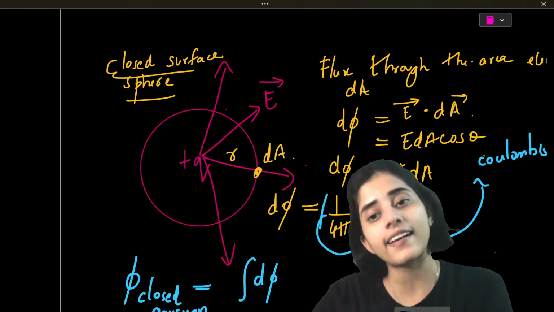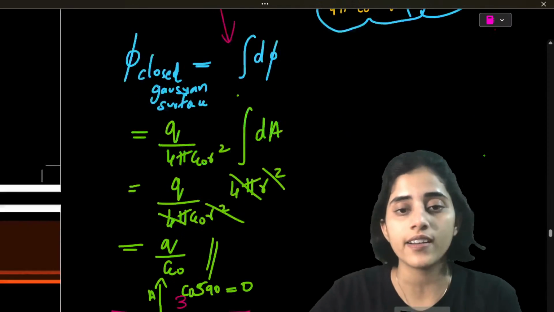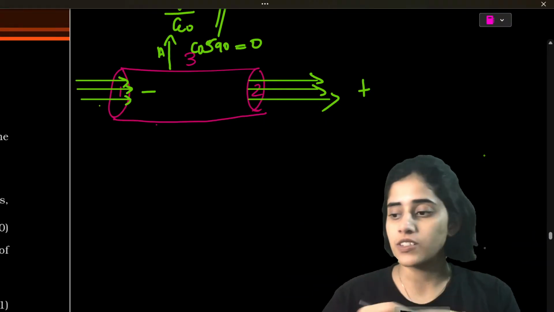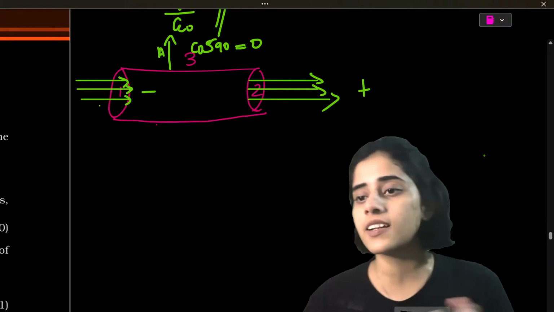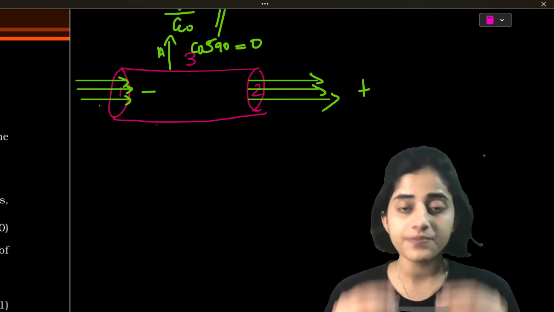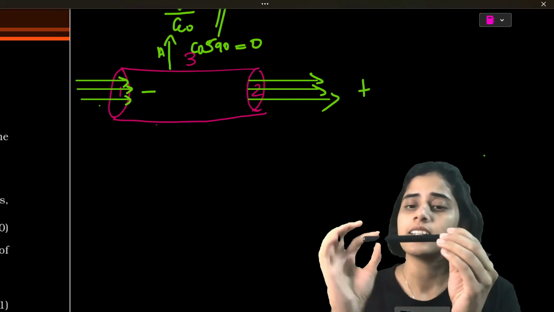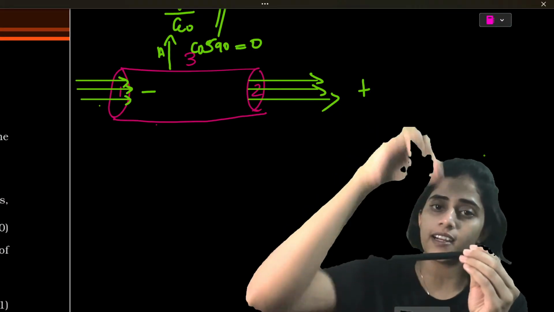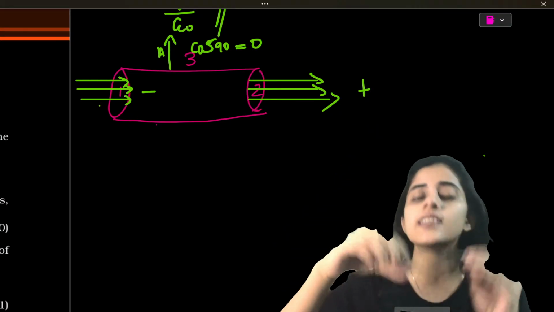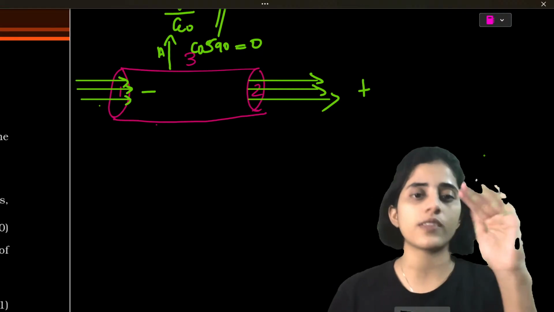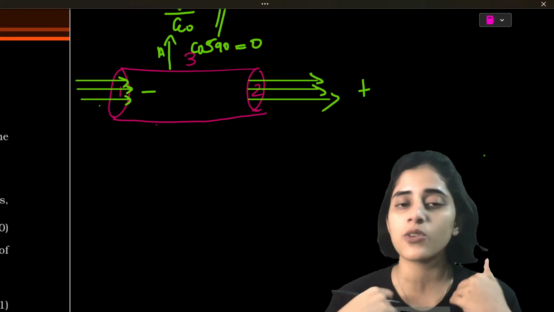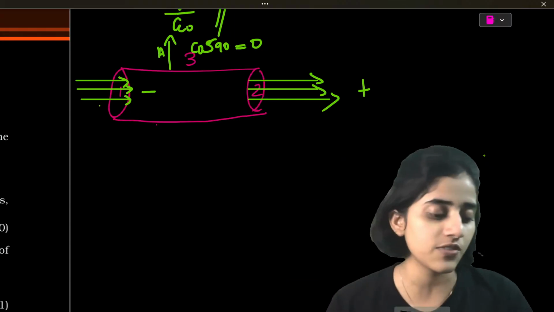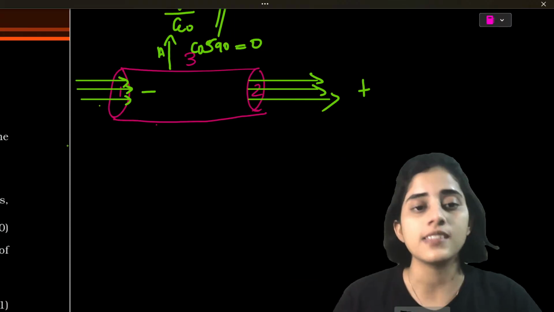Before, they were parallel, so cos theta was 1. But on the third surface of the cylinder, if this is the direction of electric field lines and this is area, then the angle between them is 90. So cos 90 is 0, and the flux is going to be 0. There are no field lines passing through the third surface.